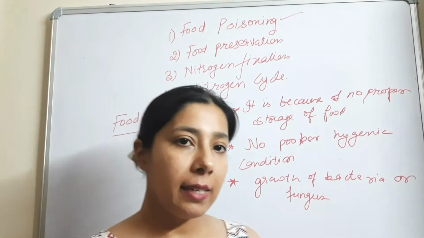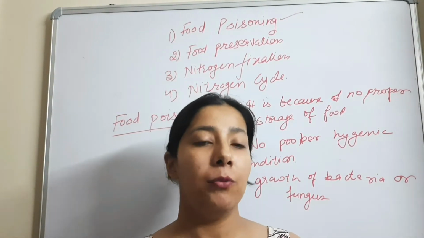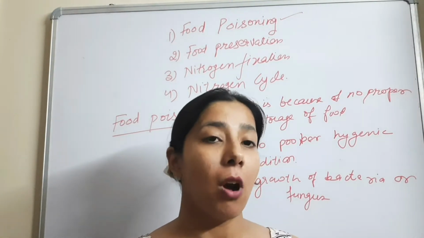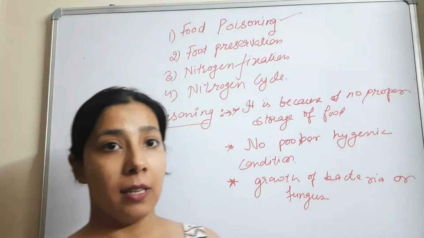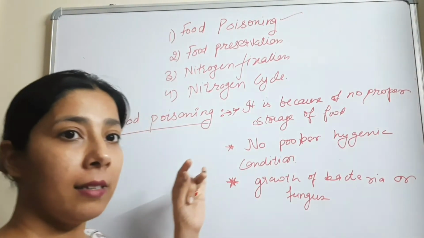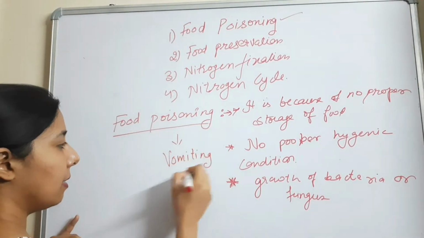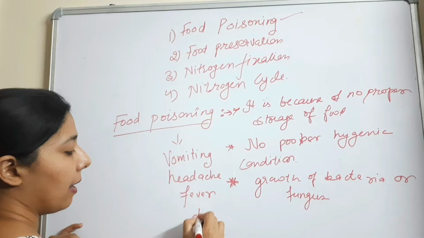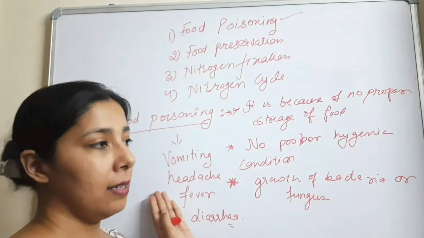So what is food poisoning? It is the disease which is caused by eating the spoiled food, and this spoiled food is because of the growth of microorganisms on the food. These microorganisms will leave the toxic substances in the food. So if we eat that food, we will be suffering from food poisoning. So if you are having food poisoning, the symptoms are vomiting, headache, there can be mild fever also, there can be diarrhea also. So these are the symptoms of the food poisoning.